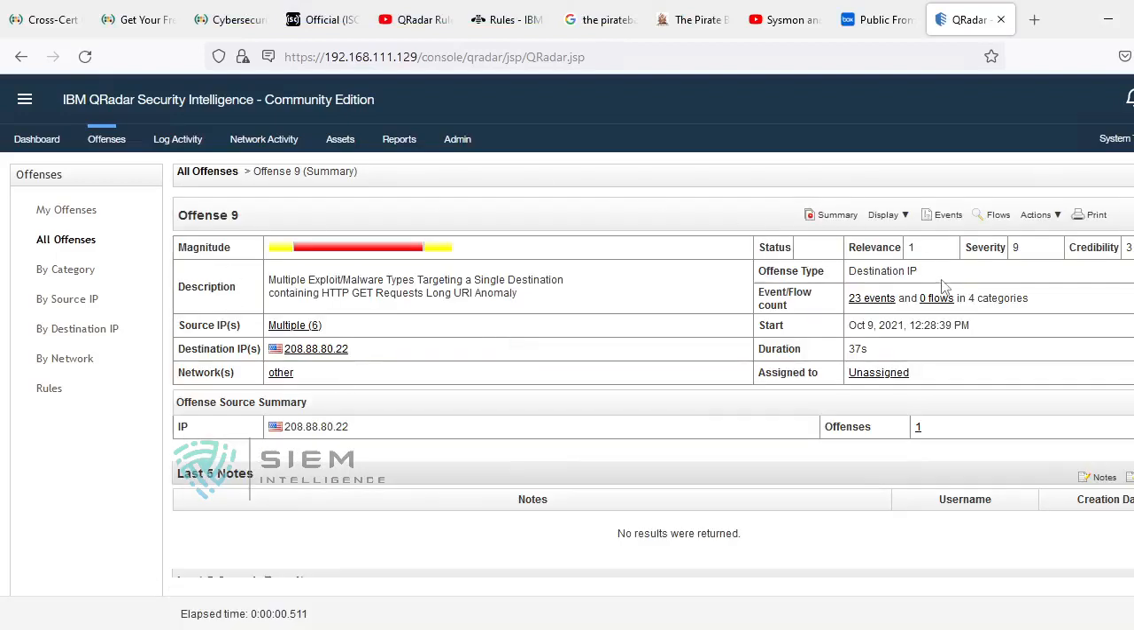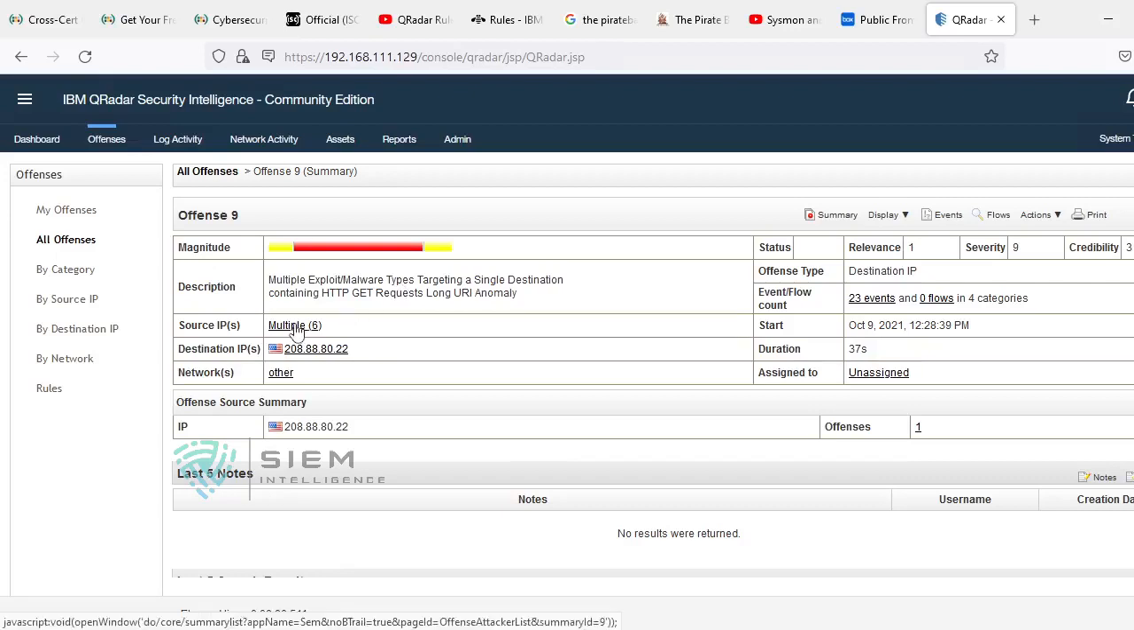This is what is called the offense overview, or you can say the offense summary form, where you will find all the evidence tied together with respect to this particular offense: multiple exploits targeting a single destination, containing HTTP GET long URI anomaly. With this we can come to know that there may be multiple source IPs and a single destination, with HTTP GET requests from different types of sources.